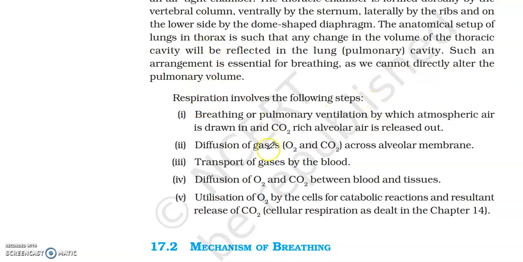Respiration involves the following steps. 1. Breathing or pulmonary ventilation, by which atmospheric air is drawn in and carbon dioxide rich alveolar air is released out. 2. Diffusion of gases like oxygen and carbon dioxide across alveolar membrane. 3. Transport of gases by the blood. 4. Diffusion of oxygen and carbon dioxide between blood and tissues. 5. Utilization of oxygen by the cells for catabolic reactions and resultant release of carbon dioxide.